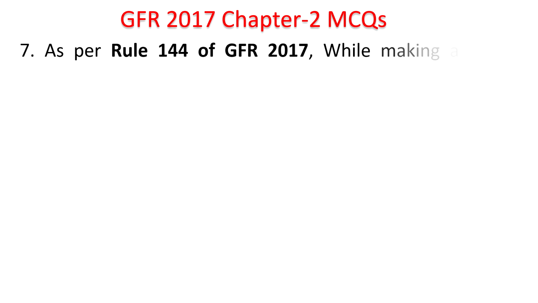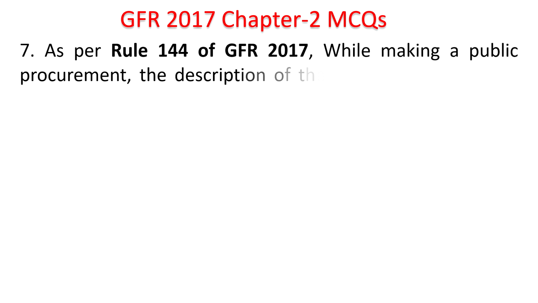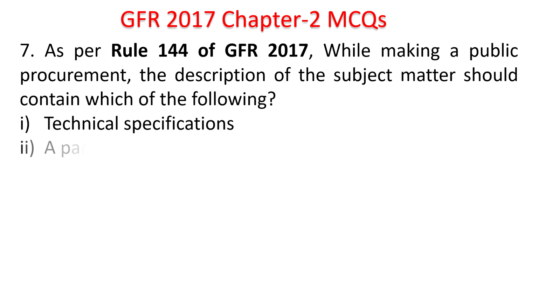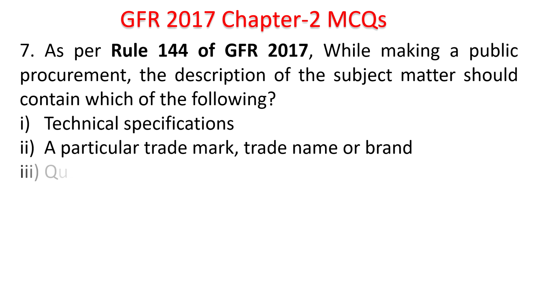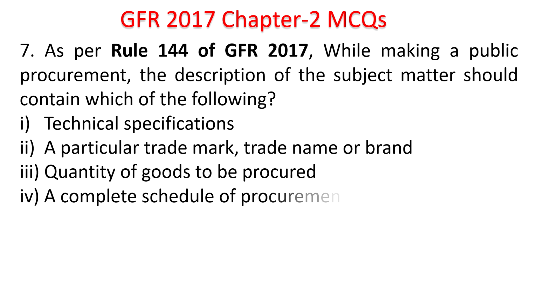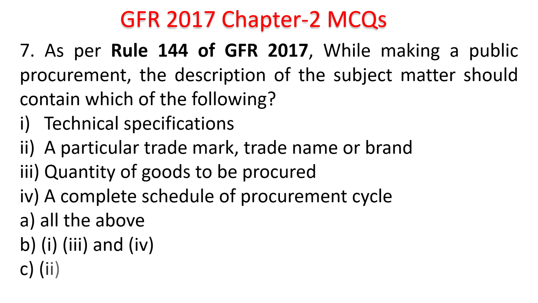Next question. As per Rule 144 of GFR 2017, while making a public procurement, the description of subject matter should contain which of the following? Technical specification, a particular trademark, a trade name or brand, quantity of goods to be procured, a complete schedule of procurement cycle. All of the above. 1, 3 and 4. 2, 4. Your time starts now. Though this one question is given from Chapter 6, remaining questions are from Chapter 2. Basically Rule 1 to Rule 41 it covers.